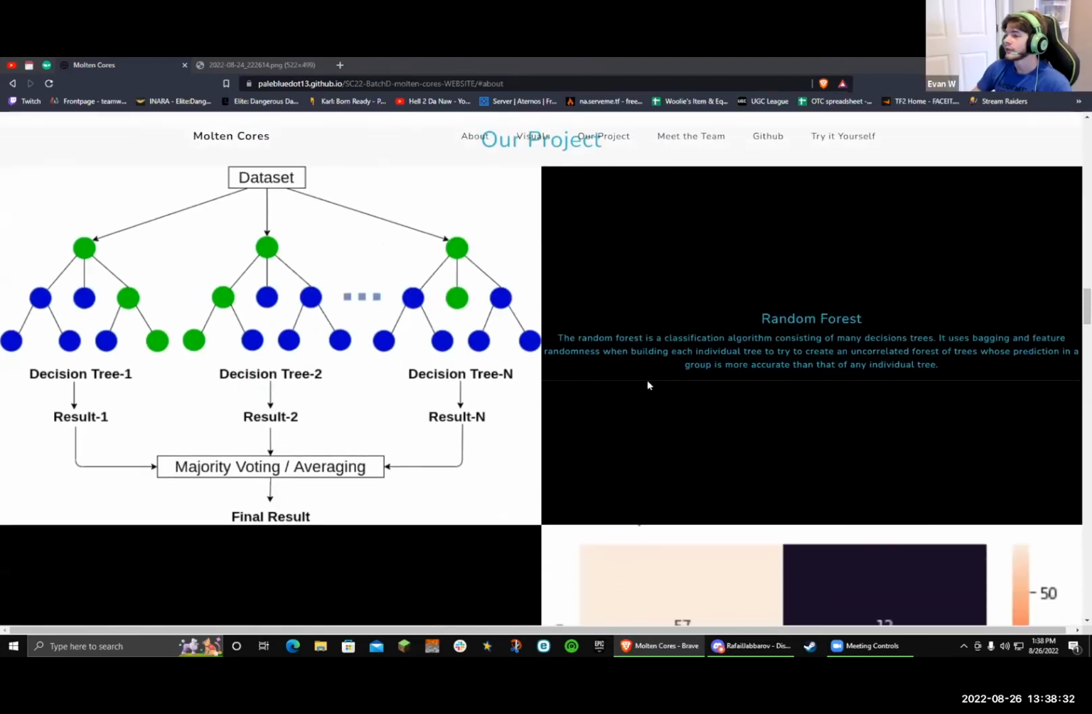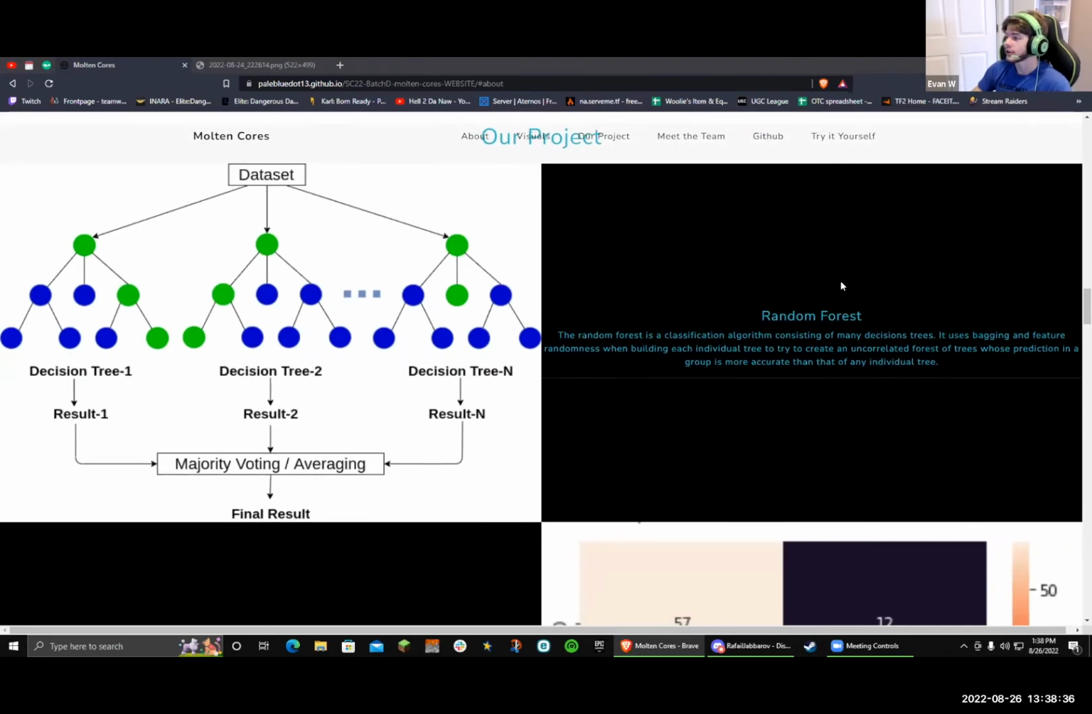Okay, next we have the projects that we did. I was in charge of the random forest classifier, and what it is, is a bunch of trees in a forest. They all have branches and leaves, and they have nodes. It's kind of like in a choose your own adventure book, how you just choose different paths until you eventually end up at an end result.